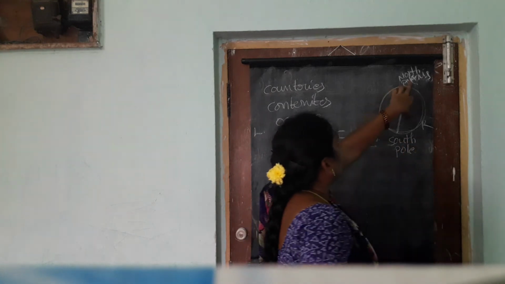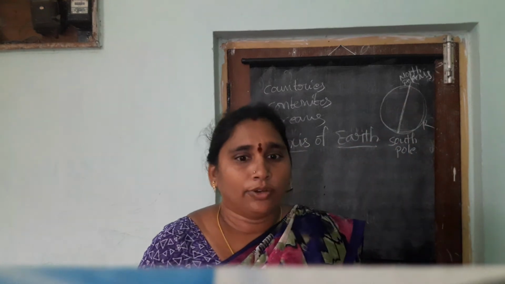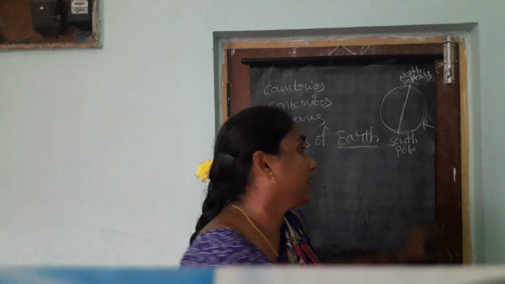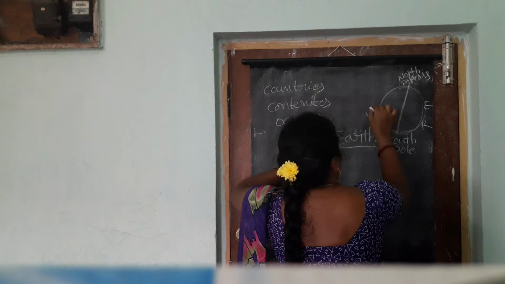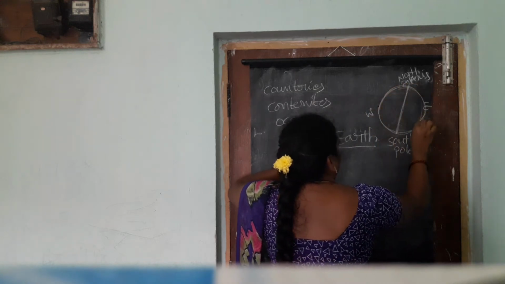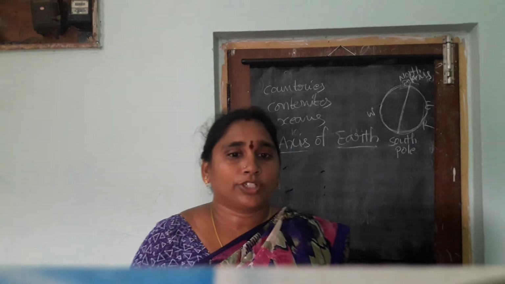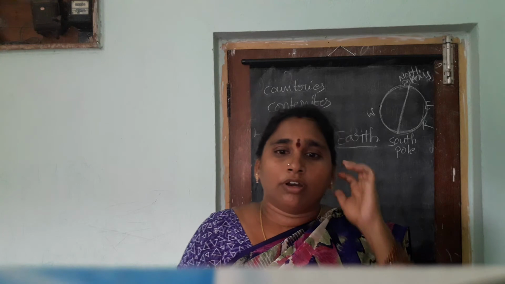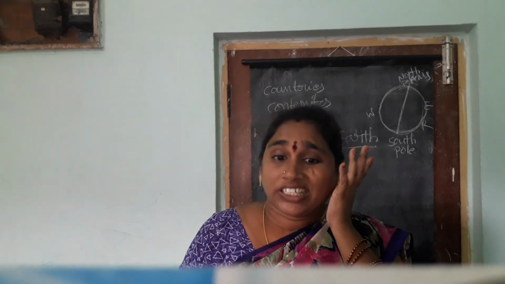Okay, the 2 poles pass through the axis, and the globe moves around the needle from west to east. But remember there is a major difference with Earth's revolution.